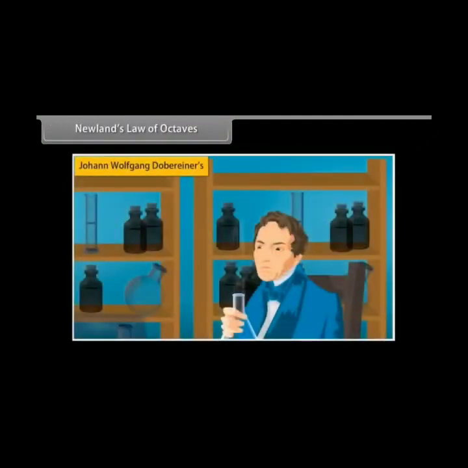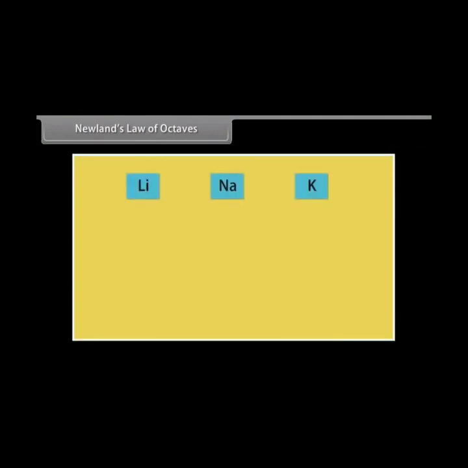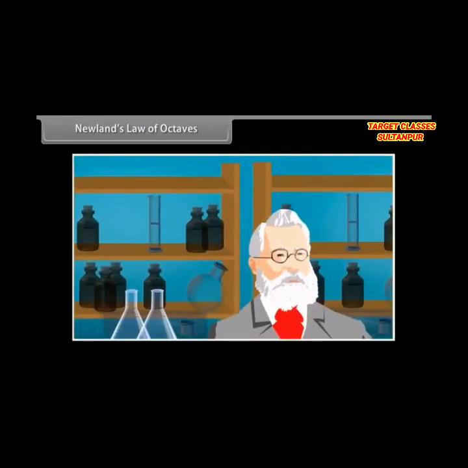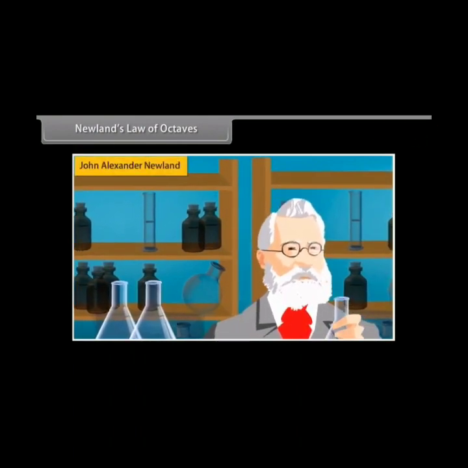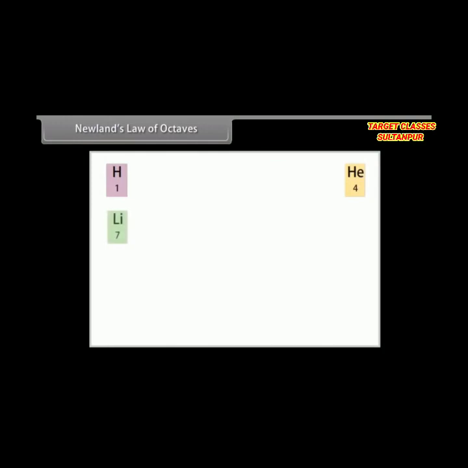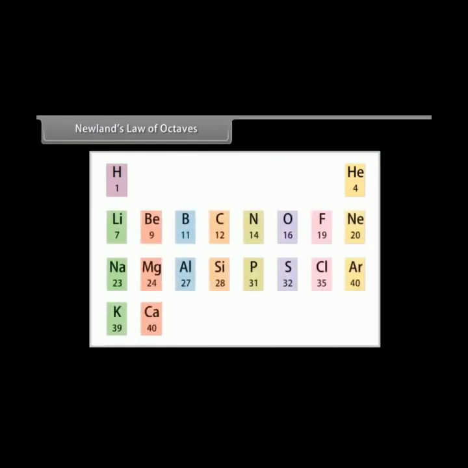Newland's Law of Octaves. Dobereiner's research simultaneously encouraged other scientists to start classifying elements. The triads were not useful as they could classify only 3 elements at a time. In 1864, John Alexander Newland, an English chemist, discovered that when elements are arranged in the increasing order of their atomic masses, atomic weight, every 8th element had properties similar to the first element. This is called the Law of Octaves.